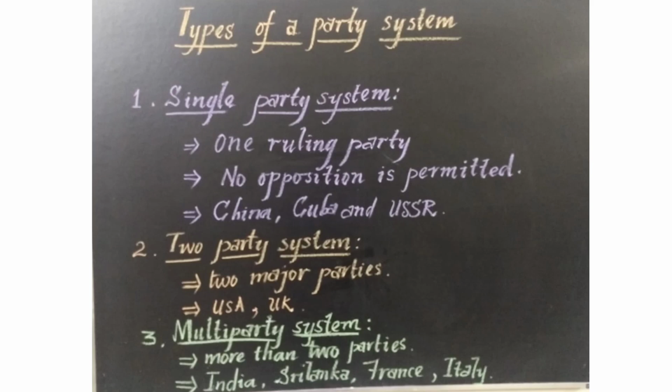And the third kind is the multiple party system or multi-party system. The best example is India. Already I told you the political parties in India. We can list a long list. So the countries which have more than two political parties have the multi-party system. Examples: India, Sri Lanka, France and Italy. So under types of party system, there are three types. What are they? Single party system, two party system and multi-party system.